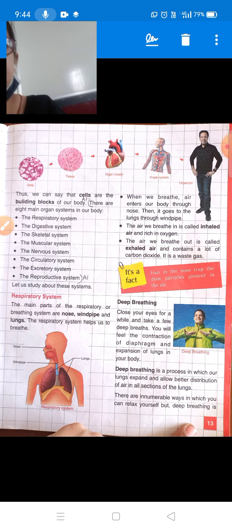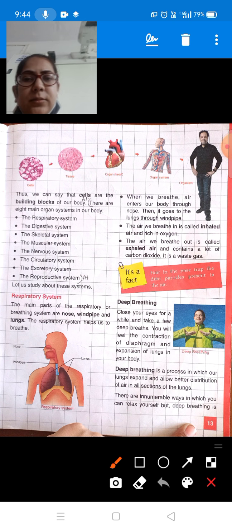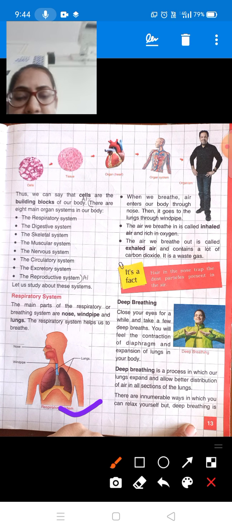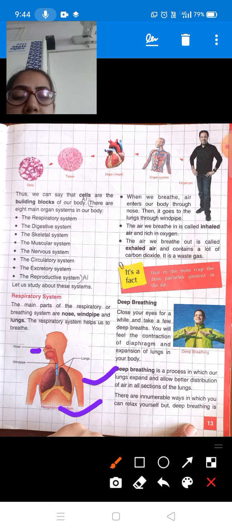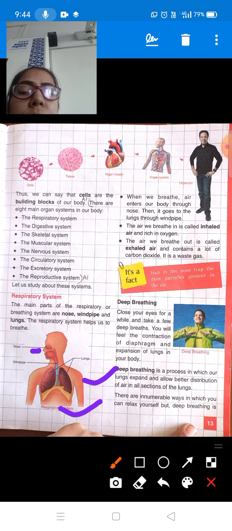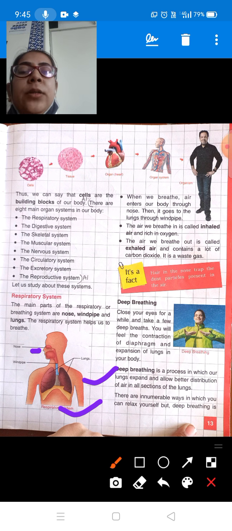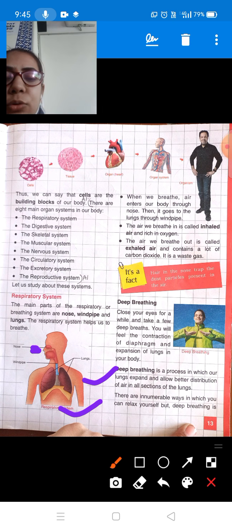So students, you can see in this picture, this is the nose, which continues and joins to the windpipe, and this windpipe is attached to the two lungs, right? So when we breathe, air enters our body through the nose and then goes to the lungs through the windpipe. Whenever we breathe in, the air comes through this nose and goes into the windpipe, and through the windpipe it goes